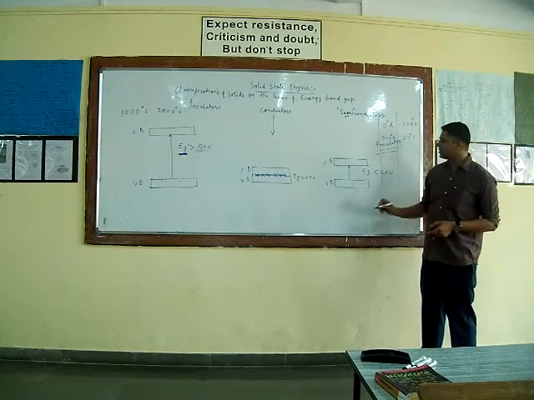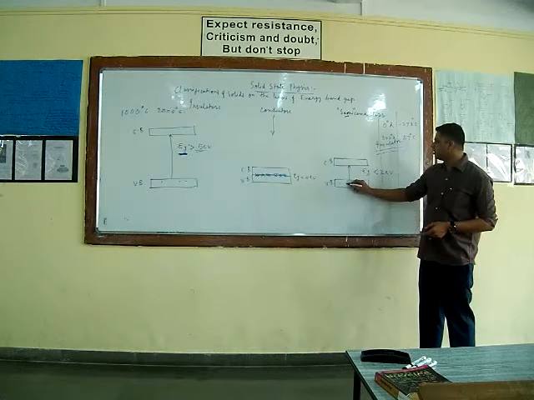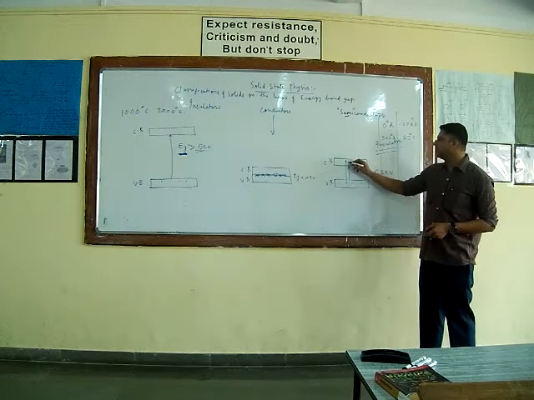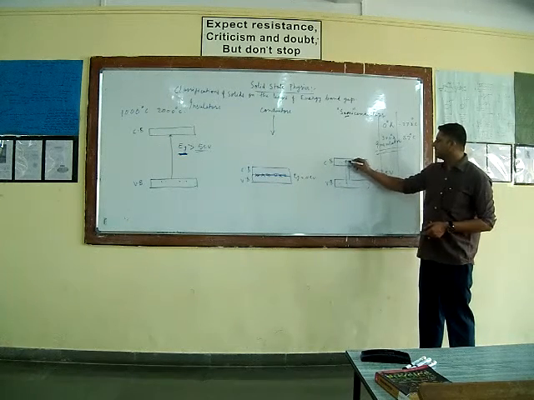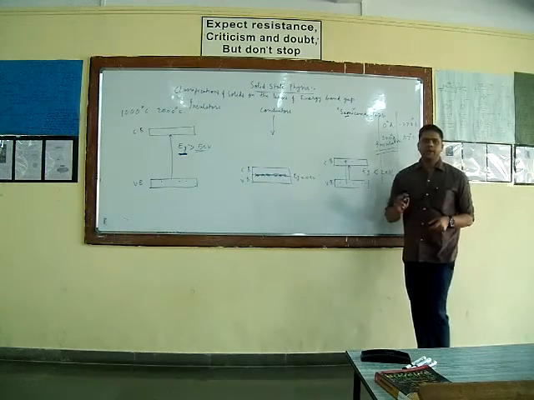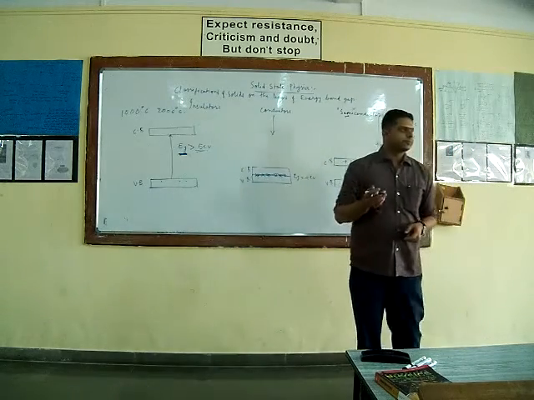So at such a temperature, some of the valence electrons can make a transition from valence band to the conduction band, and as soon as electrons reach the conduction band, you can see some conductivity.